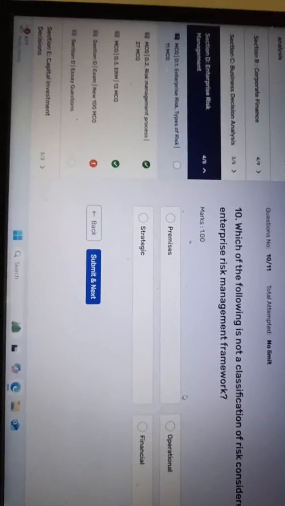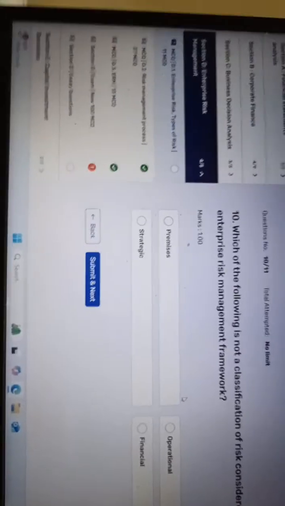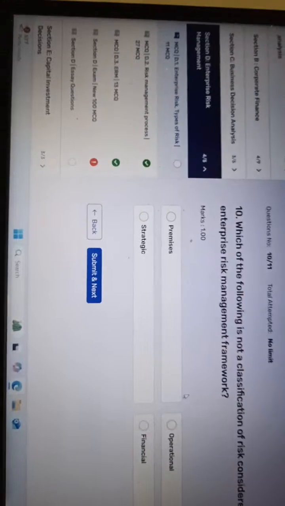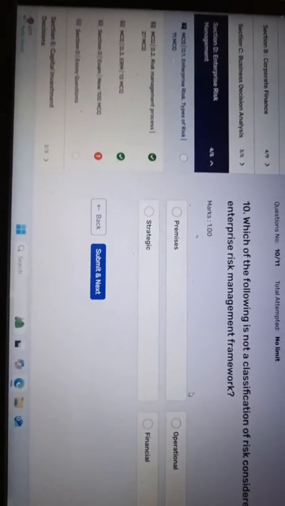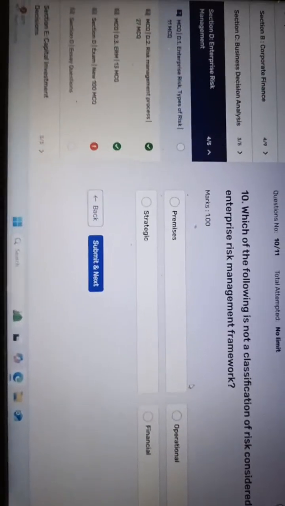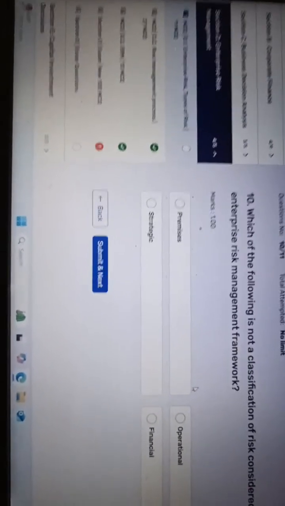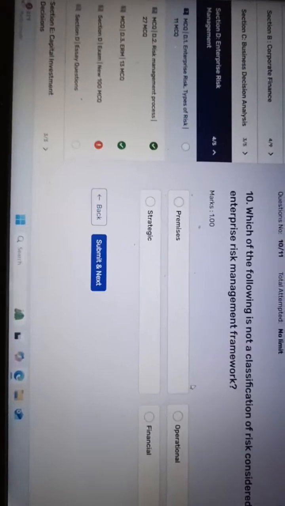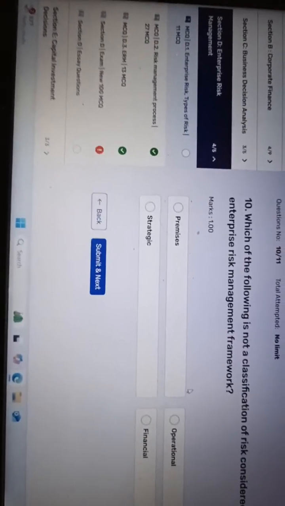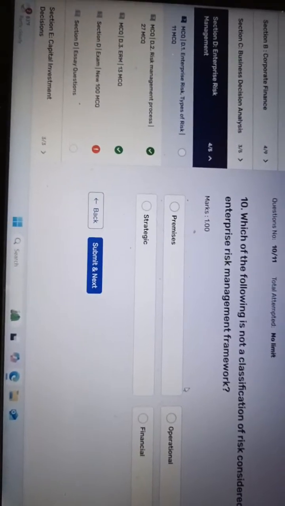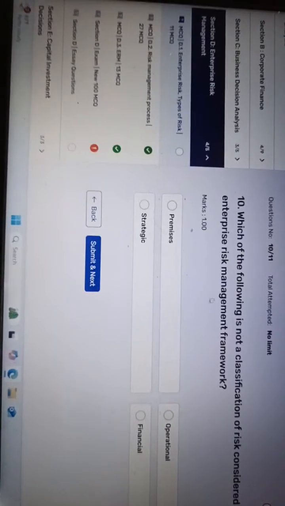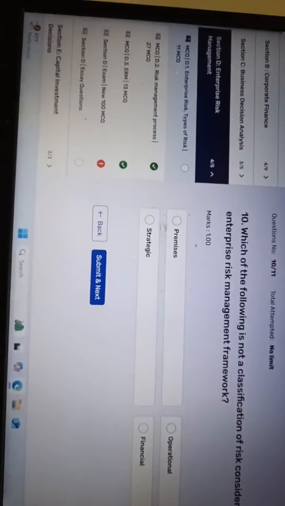It means the enterprise risk management framework regulates the process of how enterprise risk can be managed. Out of the given options, which is not part of the core enterprise risk management framework?